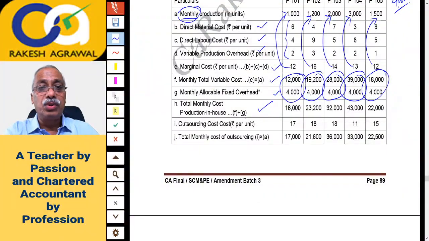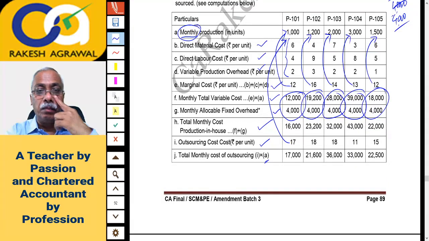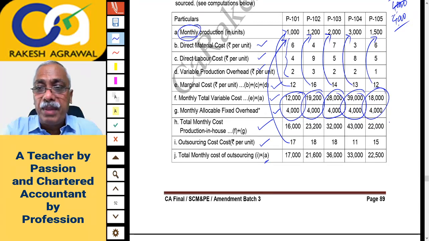Now the outsourcing cost, that is the purchase price, is copy pasted, and this purchase price is multiplied by the monthly quantity, so you will get the total monthly cost of outsourcing. And now we have to compare these two to find out which is cheaper.